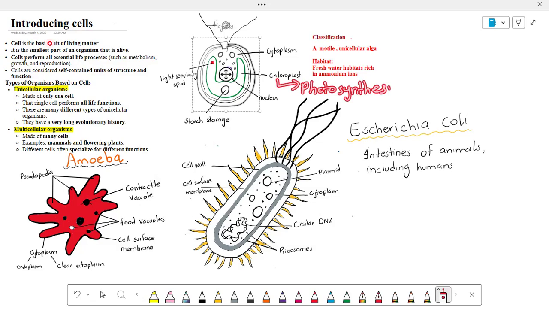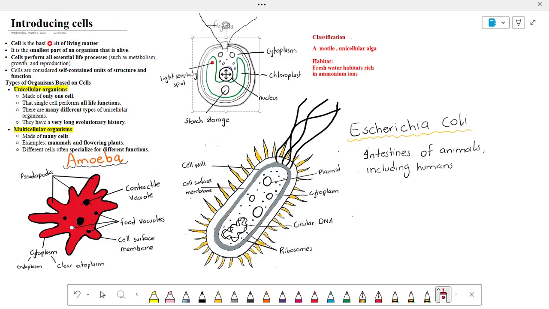If this organism carries out photosynthesis, then we can say that this organism can prepare food by its own. This organism also uses light for photosynthesis, because photosynthesis can't occur without light.